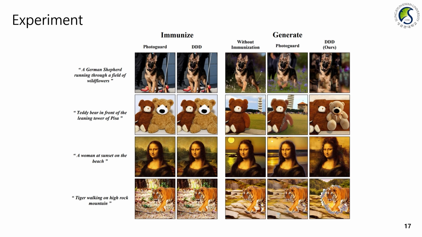Now, these results qualitatively compare our method with PhotoGuard. After immunizing with DDD and PhotoGuard, inpainting with the prompt on the left shows that PhotoGuard only creates minor artifacts, while our method prevents the prompt from being properly expressed. The tiger example at the bottom was one of the most challenging to immunize, but we were able to achieve visual disruption through multimodal targeting.